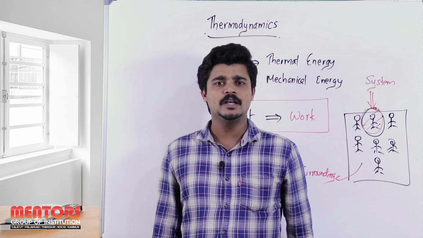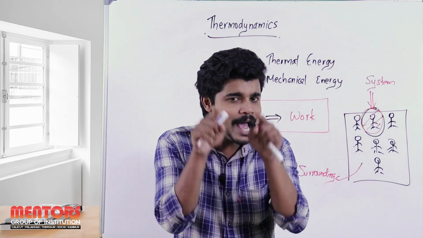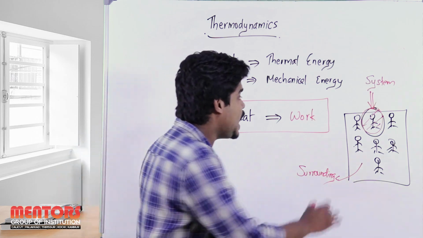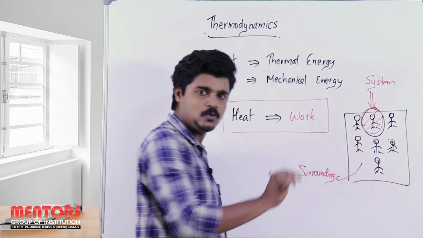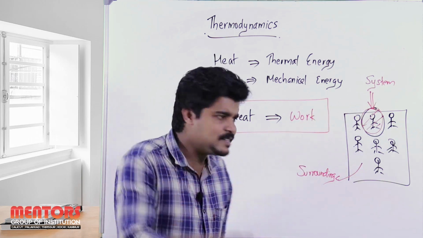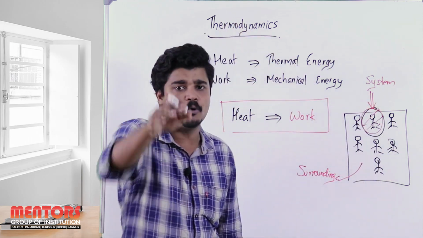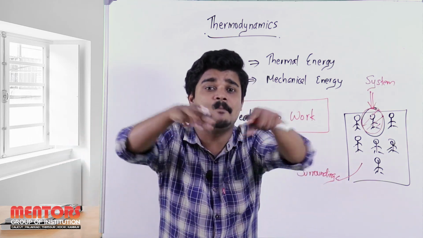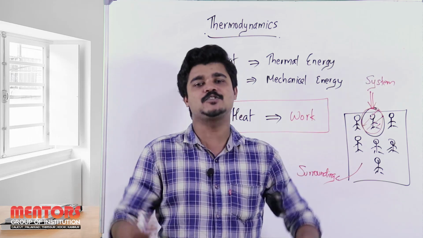Let me tell you. As you can see, you have described the system and the surroundings inside this classroom. This system, that is this boy, and the surroundings, the remaining 6 boys or girls, all of that is comprised inside our classroom.